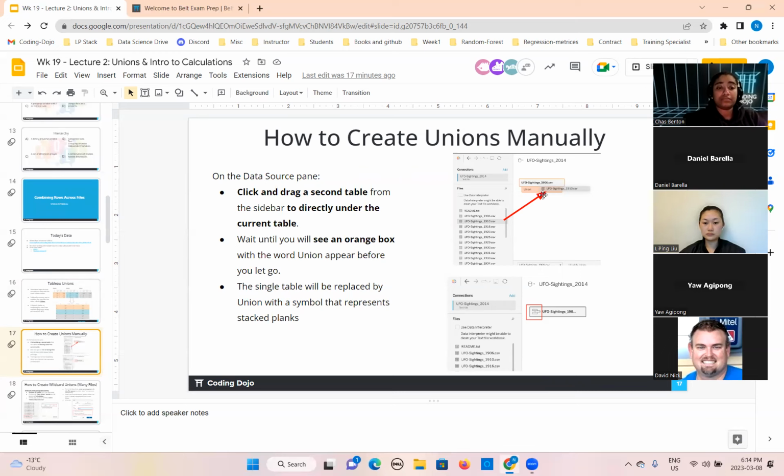Okay, I will show you when we hop on to Tableau. So this is called manual. You can do it one by one as many times as you want. And then when you make the union, its symbol will be replaced like this. This symbol is known as the union symbol. Okay.